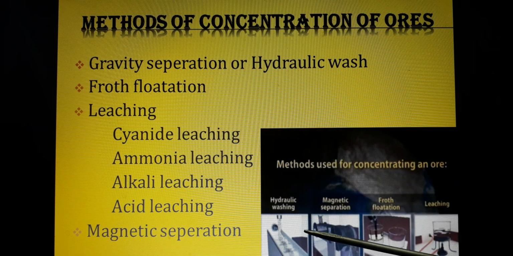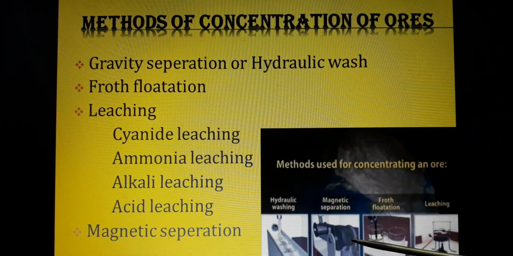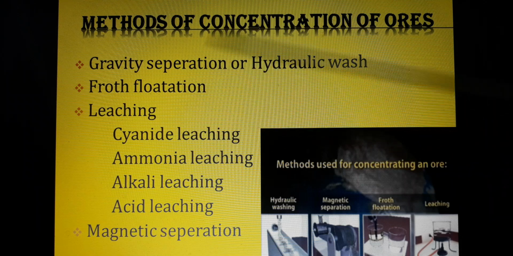There are four methods: gravity separation, froth flotation, leaching, and magnetic separation. So this is the apparatus for hydraulic wash. This is the apparatus for magnetic separation. This is the apparatus for froth flotation. This is the apparatus for leaching.